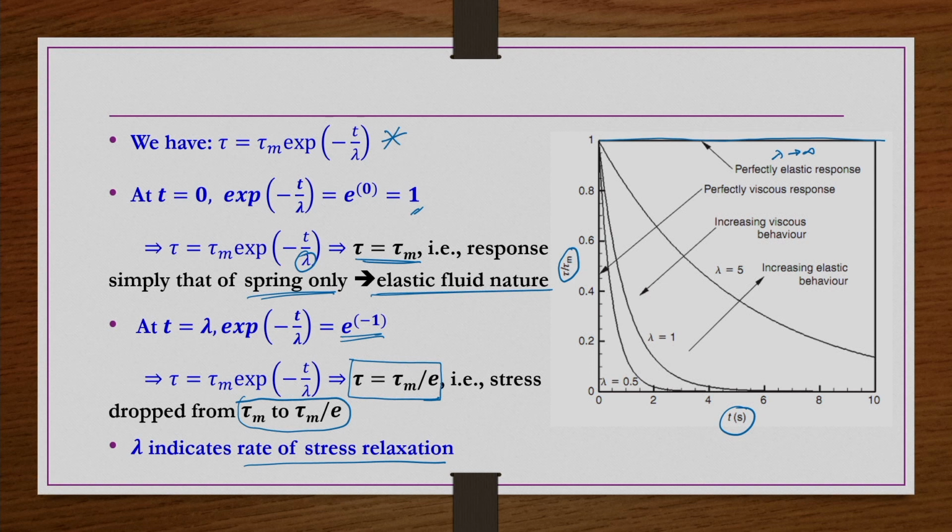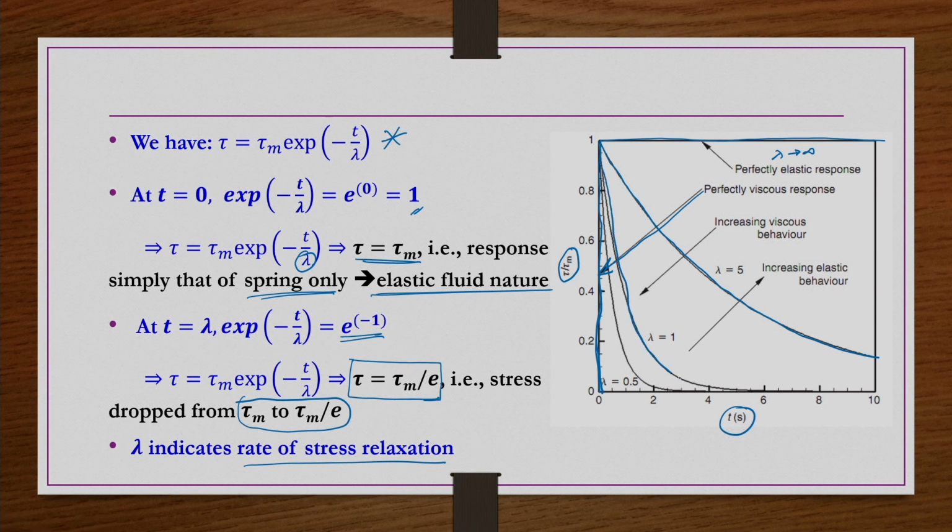But as the lambda value decreases, the elastic response gradually decreases and the viscous response gradually increases, right. And then at a certain position we have a perfectly viscous behavior when lambda tends to 0, right. So, as lambda decreases, tau by tau m, which starts at 1, will start showing this kind of behavior with respect to time for decreasing lambda values.